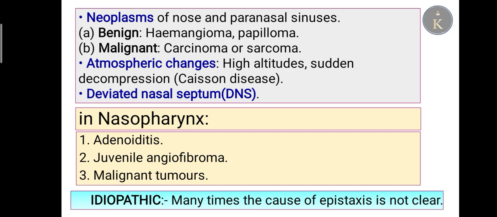Deviated nasal septum is also a cause of epistaxis. In the nasopharynx, there may be adenoiditis, juvenile angiofibroma, or any malignant tumor of the nasopharynx. Idiopathic: many times the cause of epistaxis is not clear.